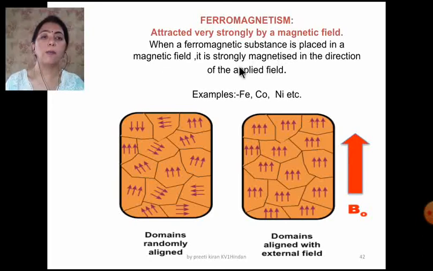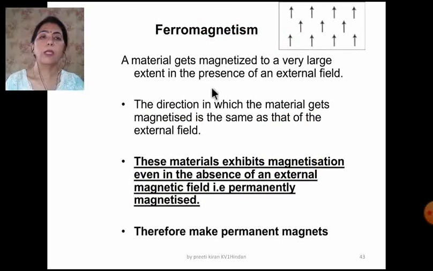Strongly magnetized. Just see the domains, how randomly they are aligned. But when there is an external magnetic field, they are all aligned in one direction. The common examples of the ferromagnetic substances are iron, cobalt and nickel, and there are many others. Ferromagnetism: a material gets magnetized to a very large extent in the presence of an external field.